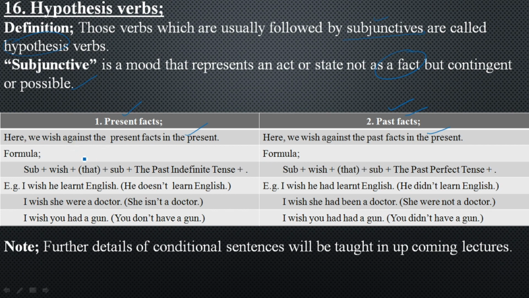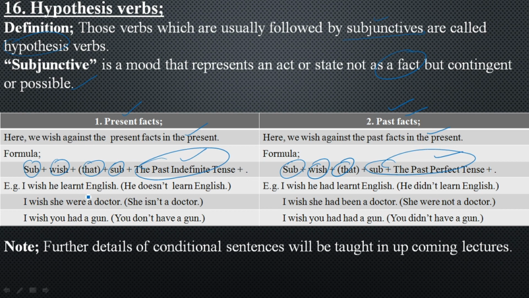Formula for present facts, keep in your mind: first you will have subject, then wish, then after that subject, and you are going to use the past indefinite tense. And for past, we will have the formula subject, wish, that, subject, and then past perfect tense. Keep in your mind, for past we will have sentences of past perfect tense, and for present we will have sentences of past indefinite.